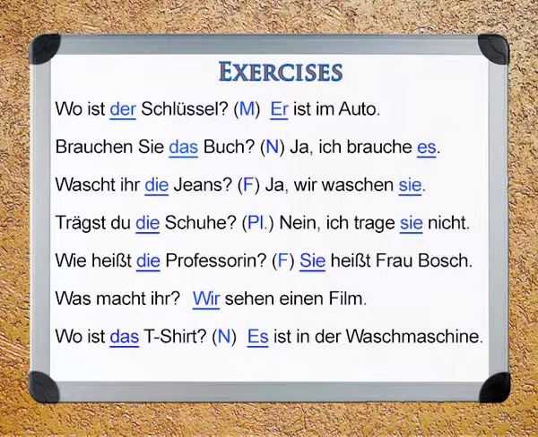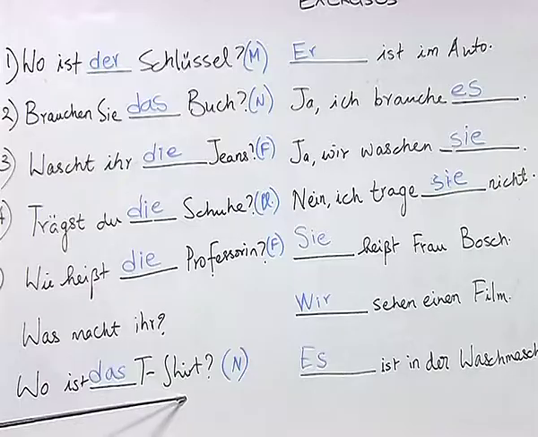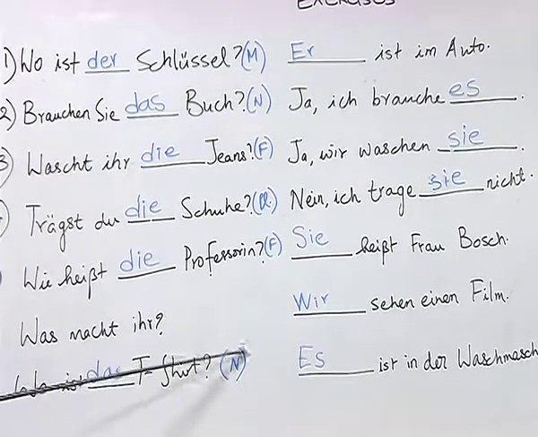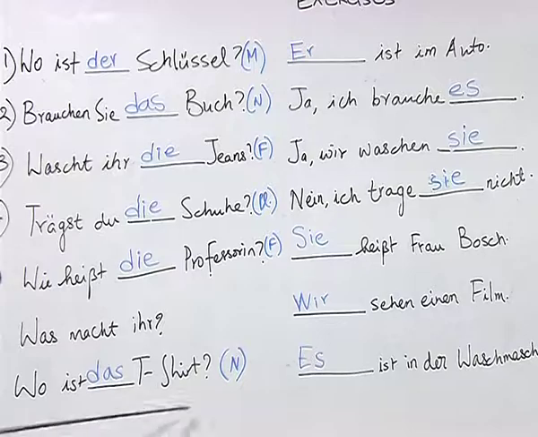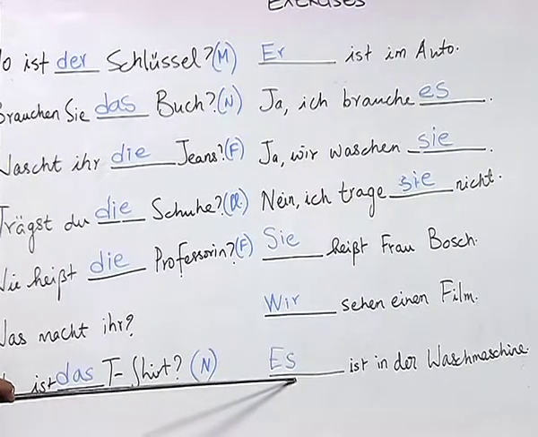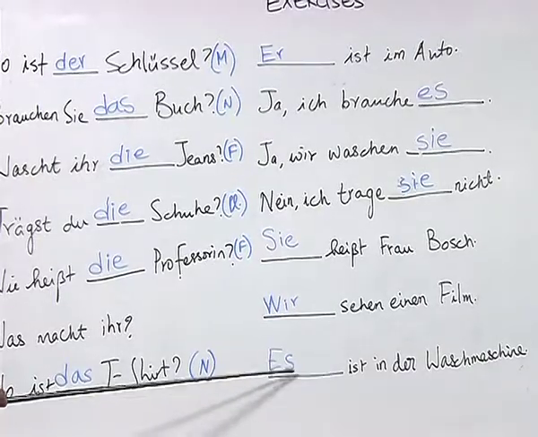Wo ist das T-Shirt? Es ist in der Waschmaschine. As you know, here the noun T-shirt carries the article das, which the student correctly figured out from the letter N, and also wrote the correct pronoun for this noun in its nominative form here, which is es.